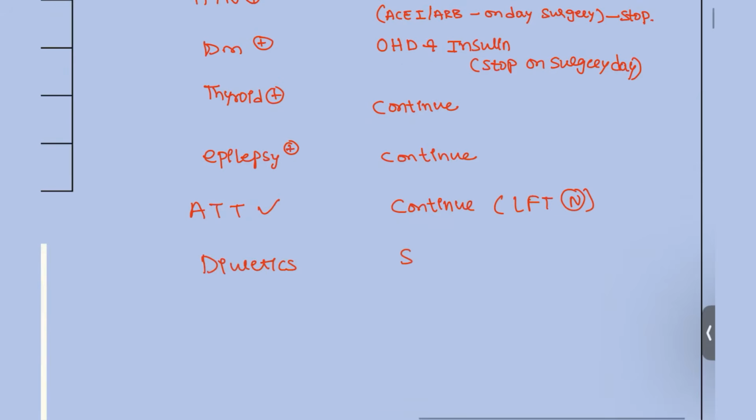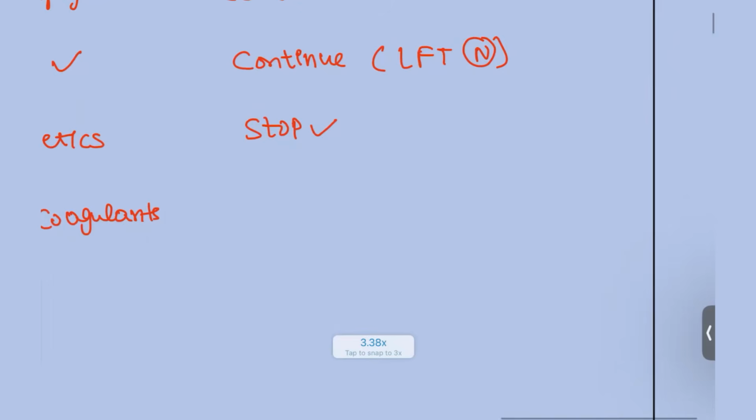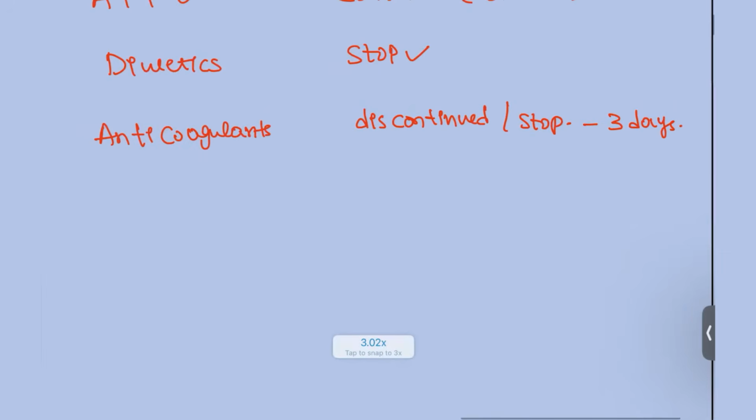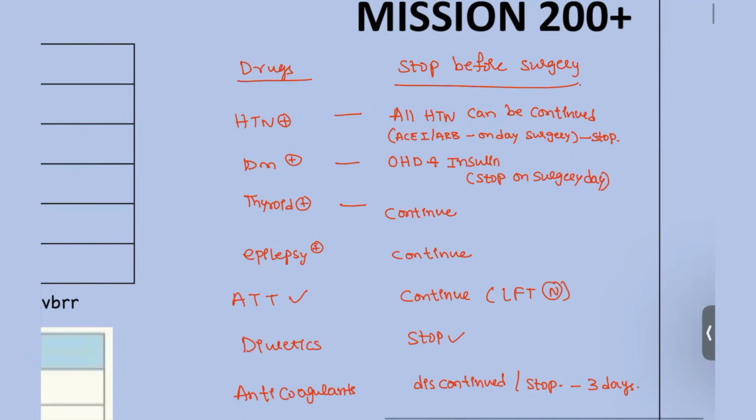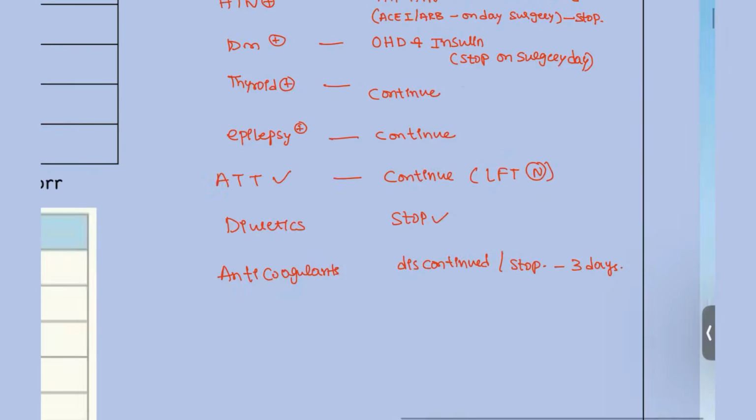Diuretics should be stopped before the surgery, and anticoagulants. Anticoagulants are usually avoided, discontinued guys, or stopped at least 3 days before. We have to stop because there is a high risk of bleeding, right? That's why anticoagulants should be stopped. So these are the main things that you have to know about the drugs and when to continue, when to stop. Okay, next coming to the diet.